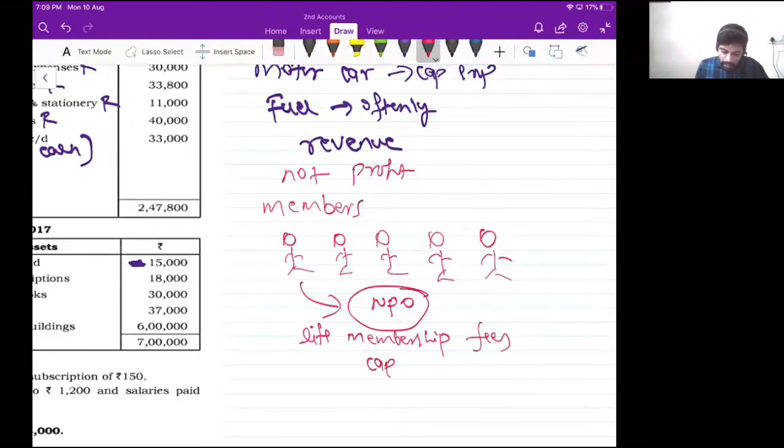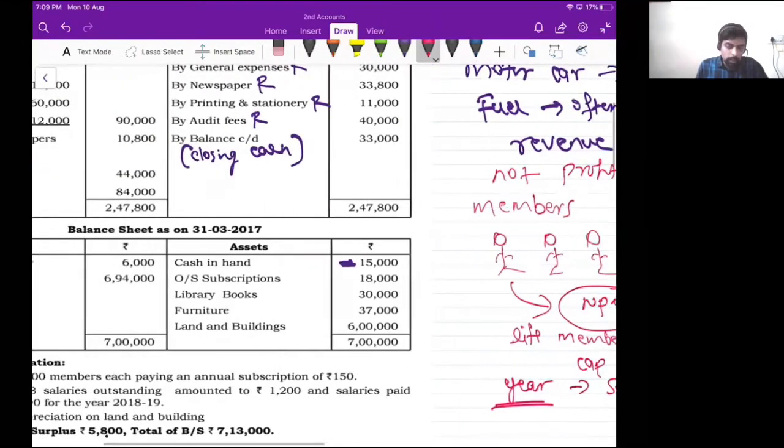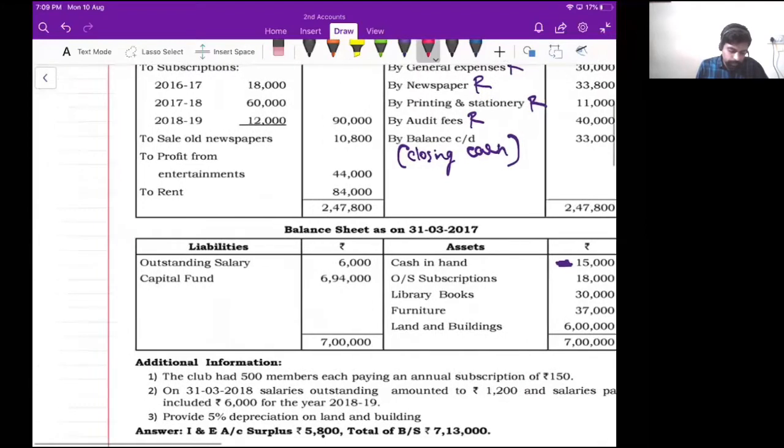Got it? Then every year they have to pay subscription charges. So this subscription is revenue. Why? Because every year the members have to pay the subscription charges, correct? Therefore, subscription is revenue. Got it?